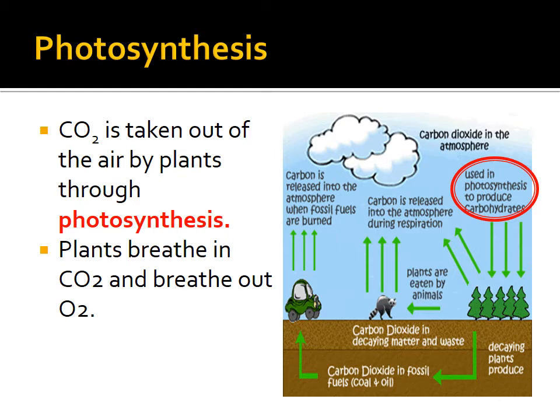So the plants breathe in carbon dioxide and breathe out oxygen. So they're putting oxygen into the air, but they're also giving off carbon dioxide into the air as well because they go through cellular respiration. But in particular here, when we talk about photosynthesis, carbon dioxide goes in, oxygen goes out. Now the trees, again, the plants are also going through cellular respiration. In that case, oxygen goes in, carbon dioxide goes out. But as we said earlier, plants go through more carbon dioxide going into them than they do coming out.